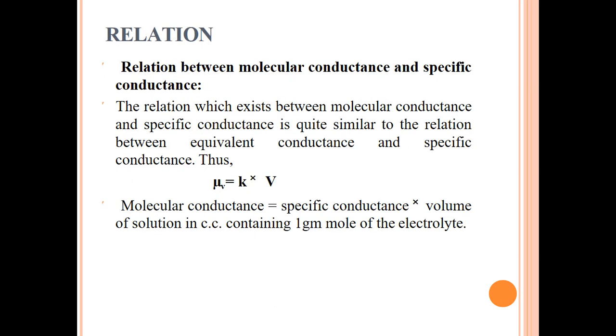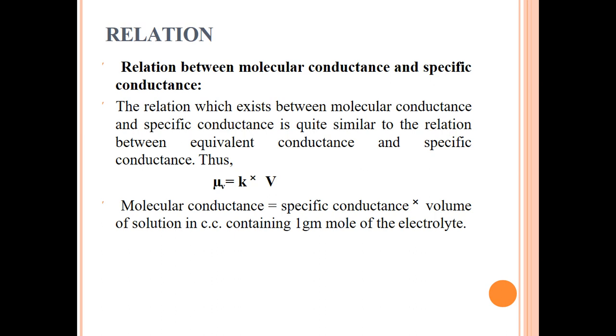And now we can see the relation between molecular conductance and specific conductance. The relation which exists between molecular conductance and specific conductance is similar to the relation which we just discussed between the equivalent conductance and specific conductance.